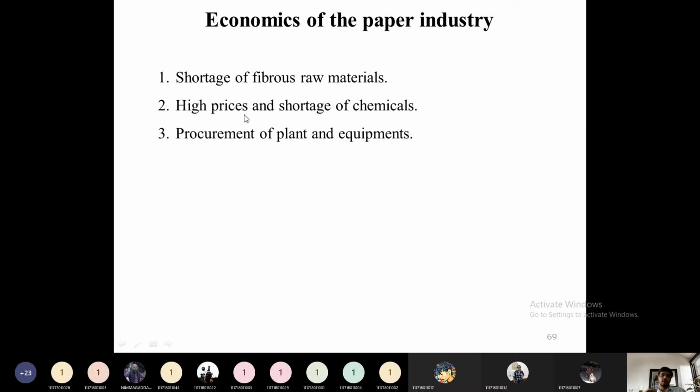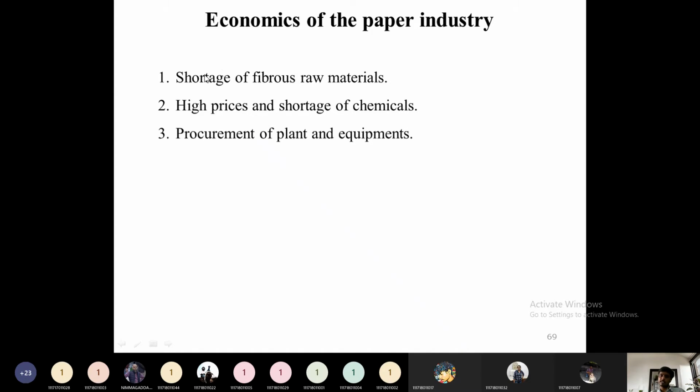We have our own machinery for the pulp preparation, but we don't have our own technology for the paper preparation. Fourdrinier machine is a German technology, I guess. So from that, we are just importing that machinery. In the machinery procurement, we are lagging behind in paper manufacturing. But for pulp preparation, we have our own equipment, we have our own technology. But we don't have our own technology for the paper preparation, since that Fourdrinier machine is a very complex machine. So we don't manufacture that Fourdrinier machine in India. We have to import that machinery from outside.